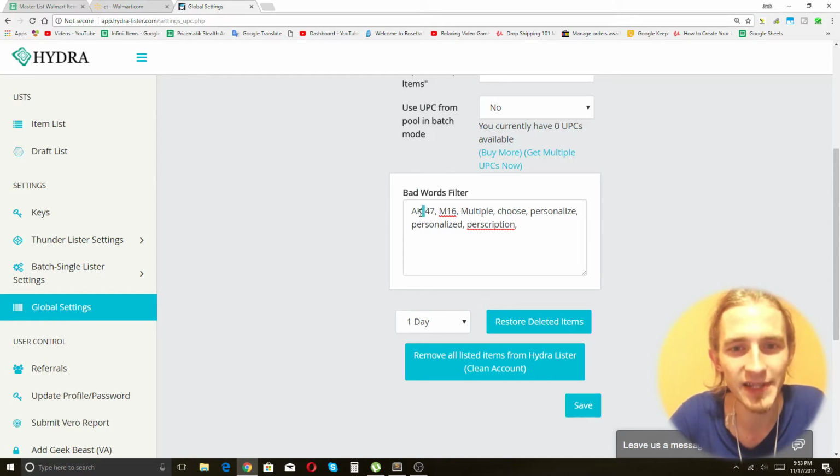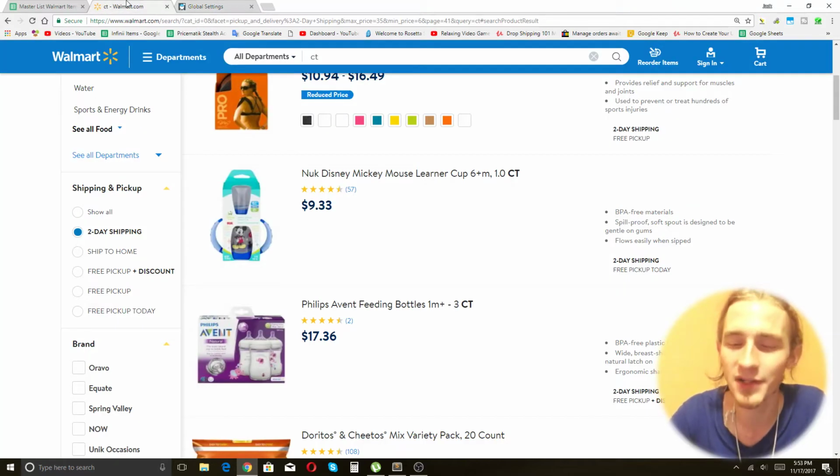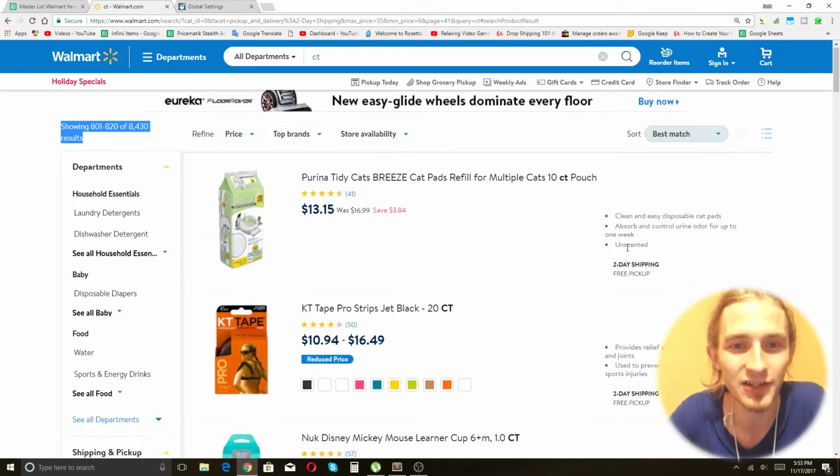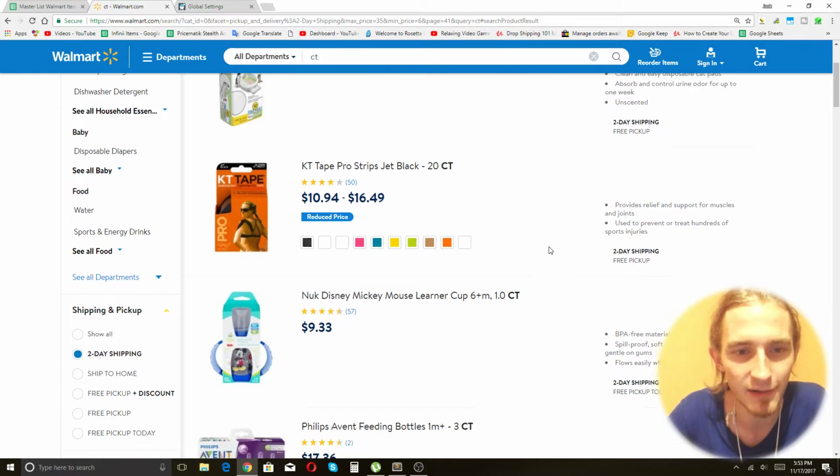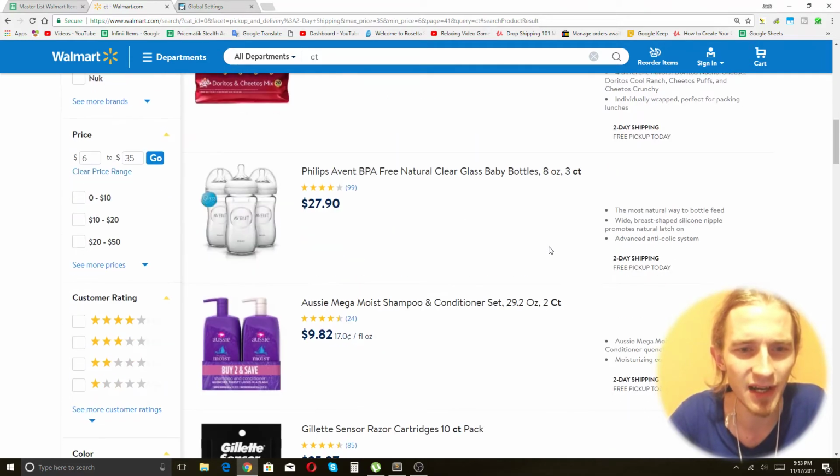Anytime you sell anything that mentions an assault rifle in any way, you can't do that. That's why I have these two, AK-47 and M16 filters here. But that was much more of a problem when I was just blindly bulk posting items, before I'd learned to optimize and pick the items that I think are more likely to produce a sale. It's really not as much of a problem now.